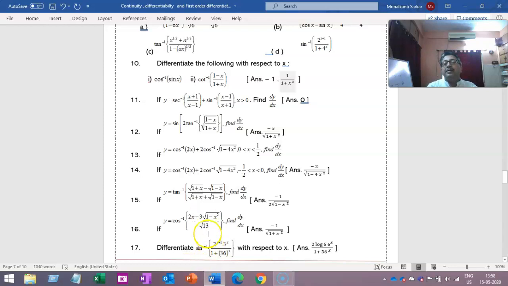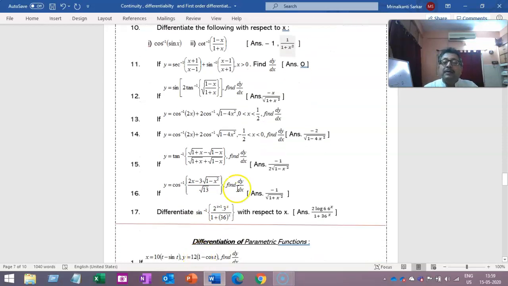And then the question arises, sir, you have discouraged us from learning cos inverse A minus cos inverse B, but I see that you have asked that kind of sum. But I told you, whenever this kind of function is there in inverse trigonometric functions, it can be done without using the formula. If we assume that 2 by root 13 equals cos alpha and x as cos beta, then it is going to be of the form cos A cos B plus sin A sin B. Cos inverse of cos of that will be equal to alpha plus beta, and then you can differentiate. Okay.